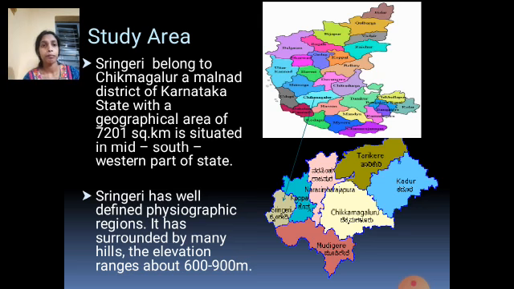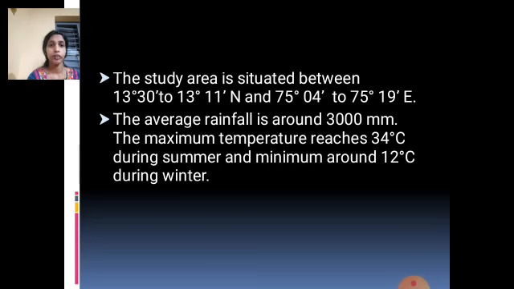The study area is situated between 13 degrees 30 minutes to 13 degrees 11 minutes north, and 75 degrees 4 minutes to 75 degrees 19 minutes east. The average rainfall is around 3000 millimeters. The maximum temperature may reach around 34 to 36 degrees Celsius in the summer, and during the winter the temperature may decrease to 12 degrees Celsius.